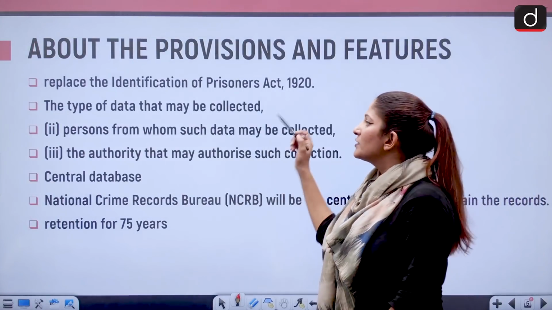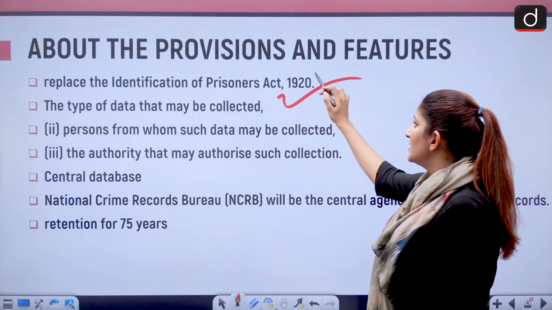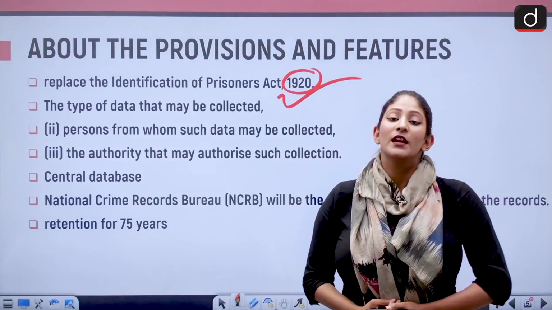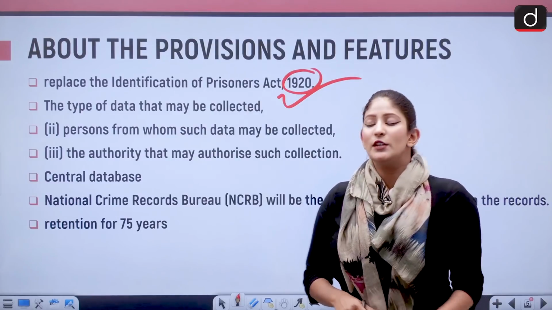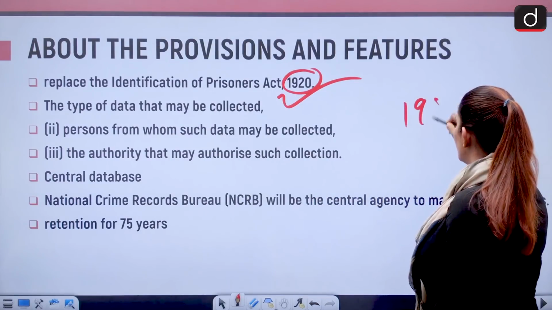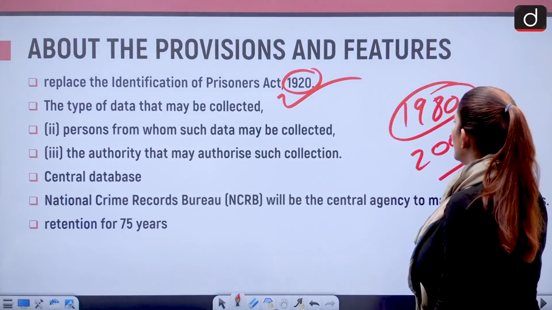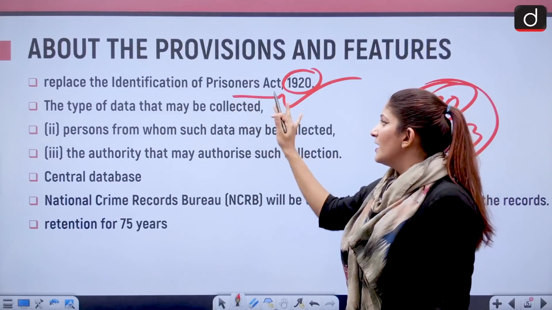Let's look at them. This particular bill wants to replace the Identification of Prisoners Act 1920. This is a colonial act which has continued to exist even after independence. Not only the Law Commission report of 1980, but also the Malimath Committee of 2003 talked about reforming the criminal justice system, and they targeted this particular act.